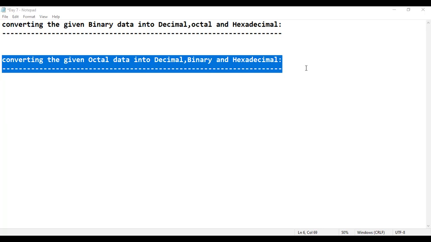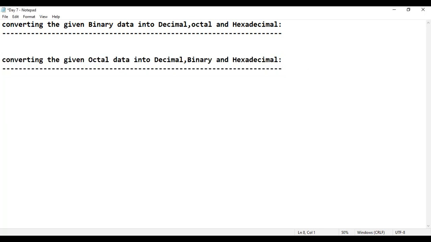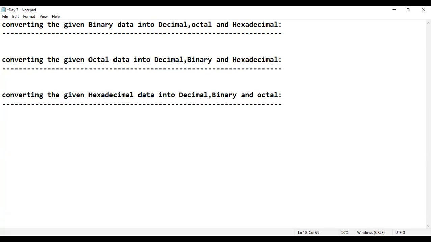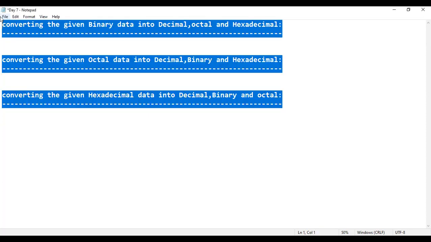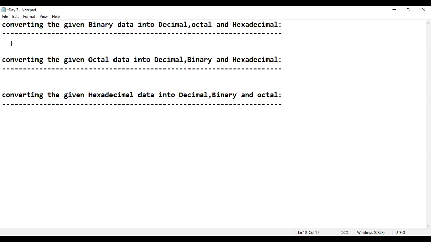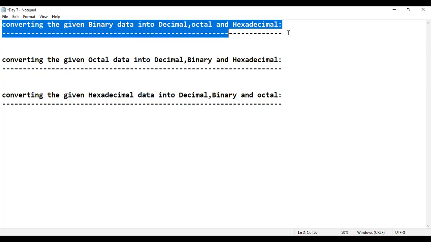Sir, what is the last one, sir? Don't you think the last one happens to be converting the given hexadecimal into decimal, binary, octal? Is that clear? Please do respond. I want a response from your side. If I teach this, will that be fine? Hope that everybody will be getting the complete clarity. Now, I would like to start off with this particular first one, converting the given binary data into decimal, octal,